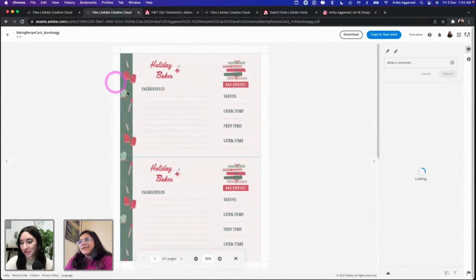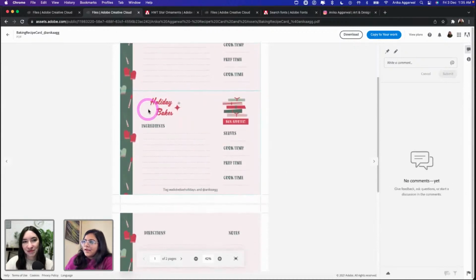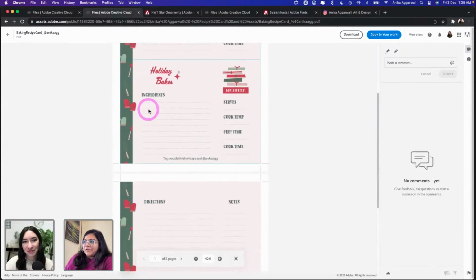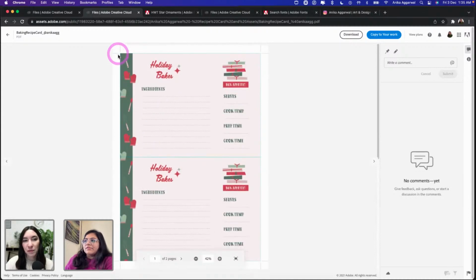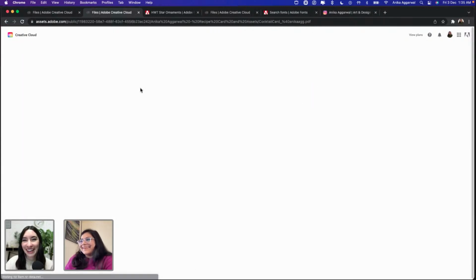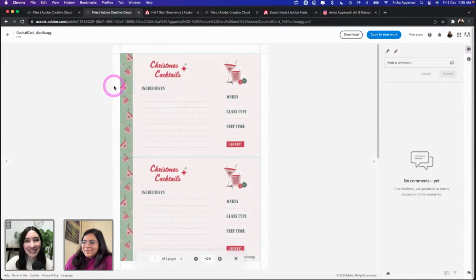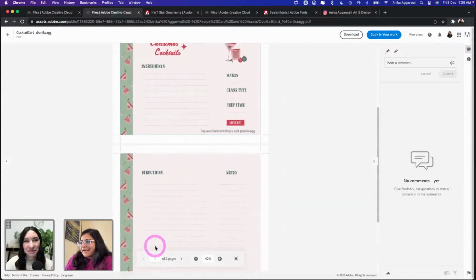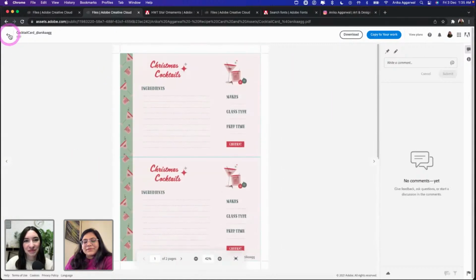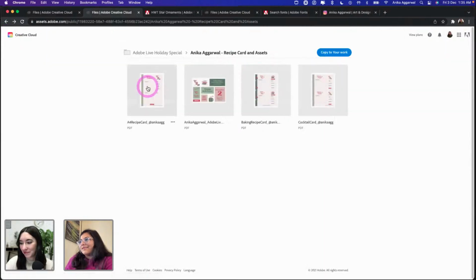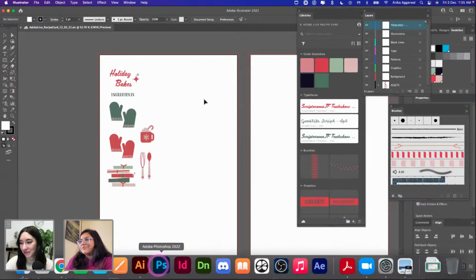We have a baking recipe card, which is right over here. This, as you can see, is an A5 size, and there are trim lines, trim marks you can cut through, and perk up your recipe card library. We also have the Christmas cocktails and all of the good stuff. Let me know what you guys think of the palette and the colors, while meanwhile I go to Illustrator.